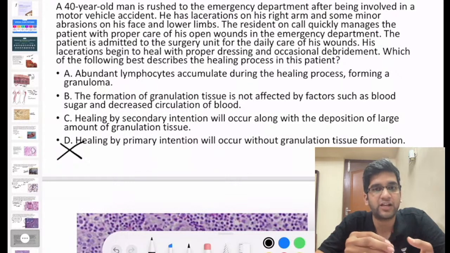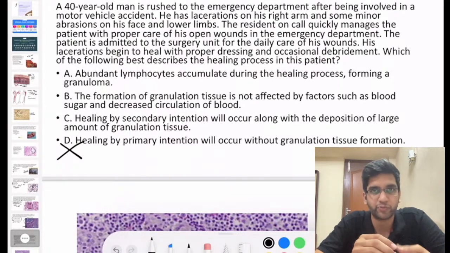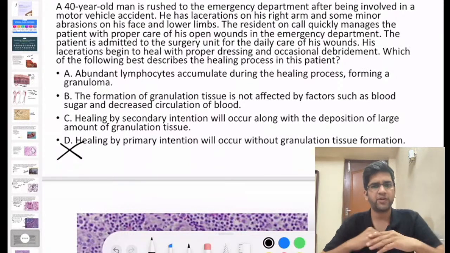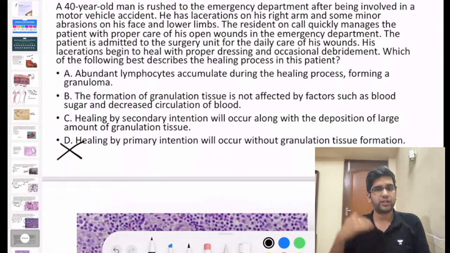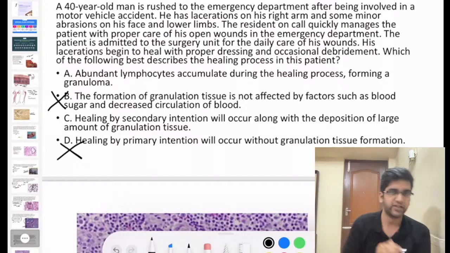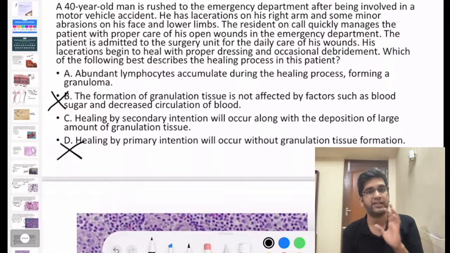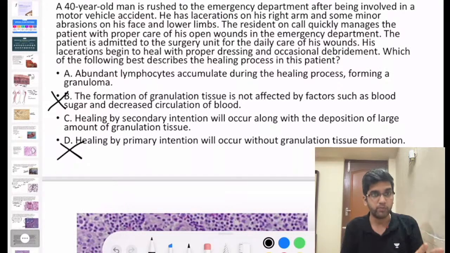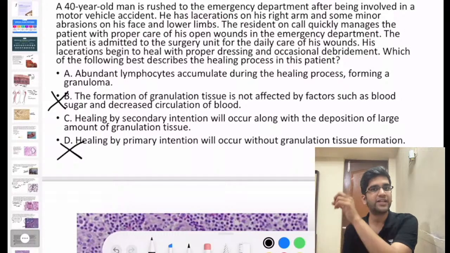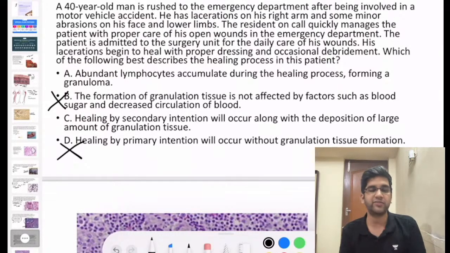Option B: the formation of the granulation tissue is not affected by blood sugar and decreased circulation of blood. Can I say formation of granulation tissue will definitely be affected by diabetes? Yes, it will, and by decreased circulation of blood, because it's a neoangiogenetic, healing tissue. Healing tissue any day requires a good blood supply. So option B, the statement is totally wrong, though it has nothing to do with the question.